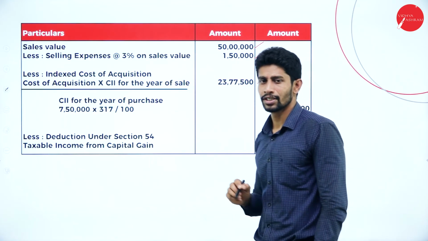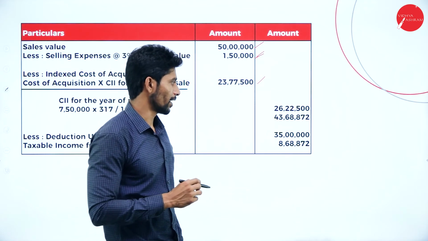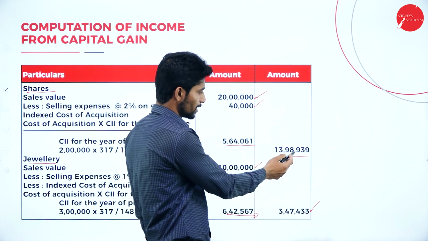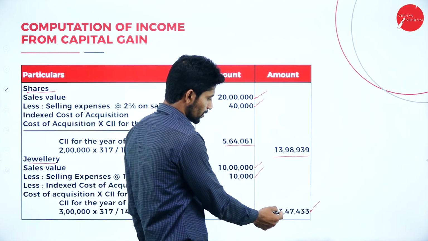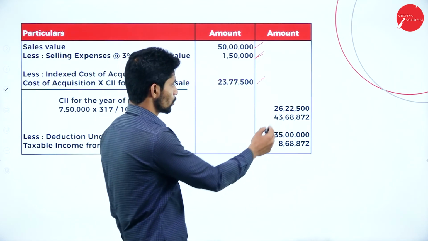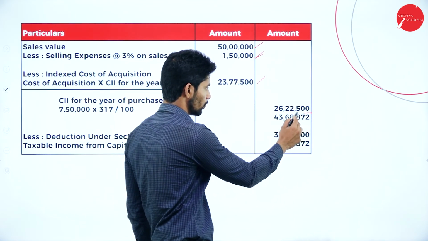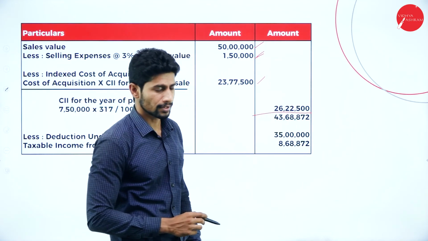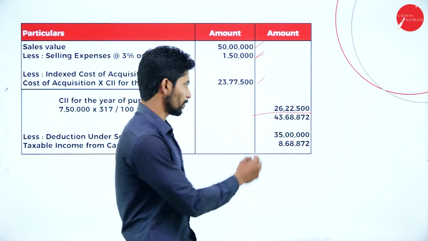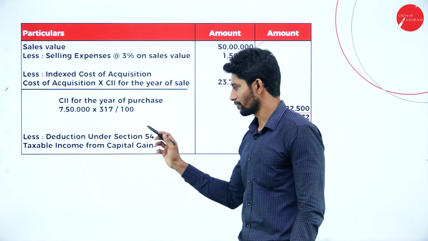26,22,500 rupees. So total the outer column, that is rupees 13,98,939 plus 3,47,433 plus 26,22,500. If you total these three outer column values, you will get the grand total, that is 43,68,872. So from this value, deduct the deduction under section 54.